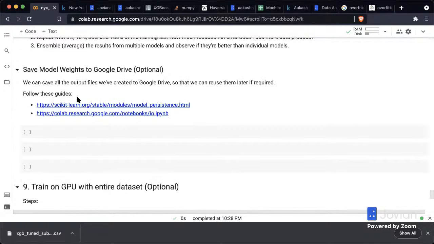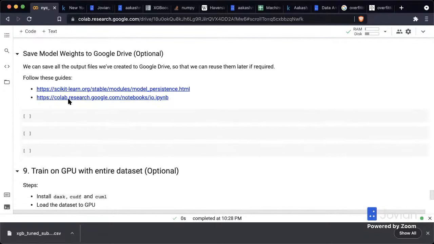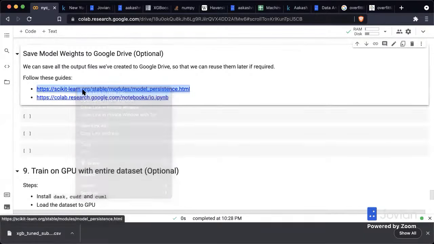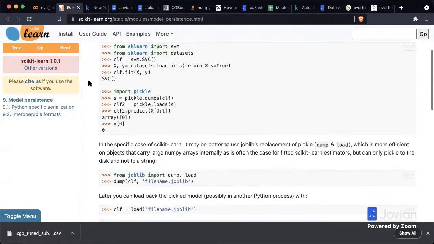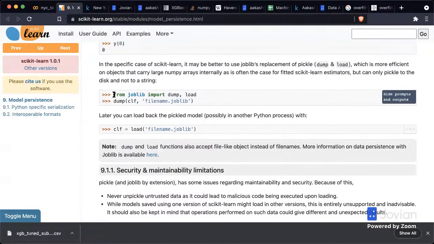And finally, a last couple of things. You can save the model weights to Google Drive. There are a couple of ways you can. I'm not going to do this right now, but I'm just going to guide you to the right place here. The way to save model weights is to use this library called joblib. You can simply do from joblib import dump, and then you can take any Python object and dump that into a joblib file, right?